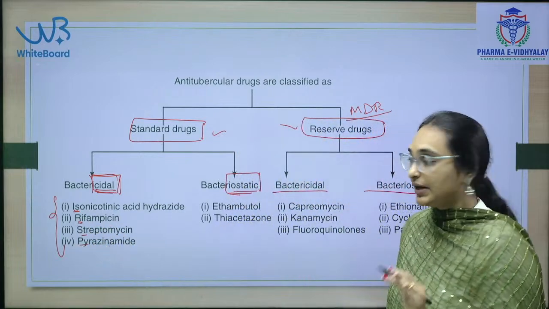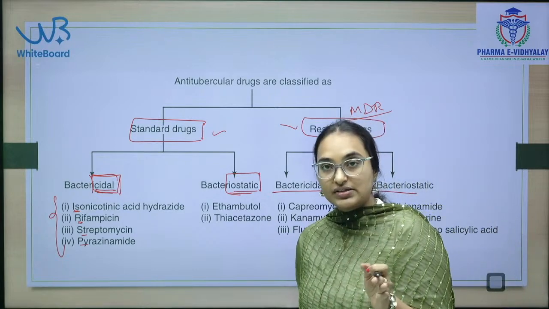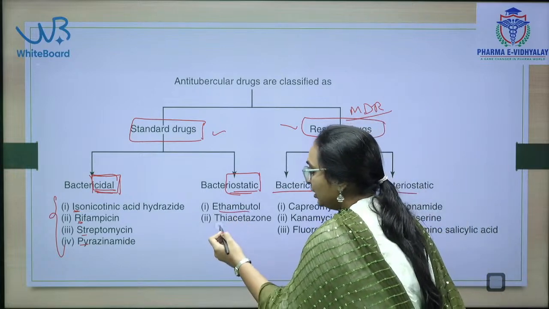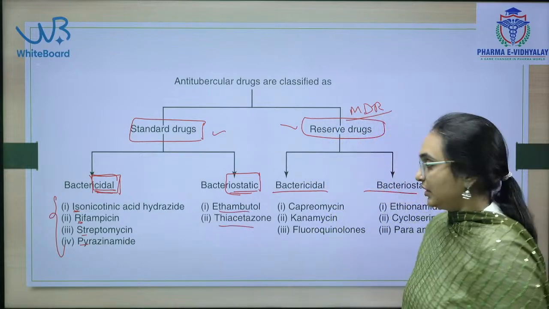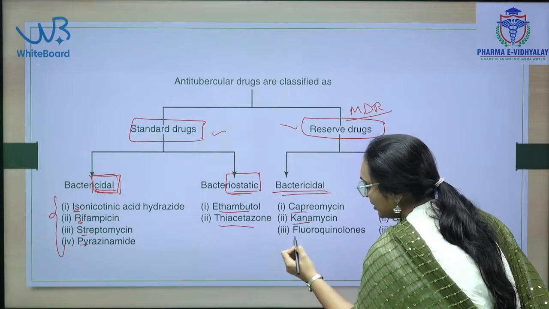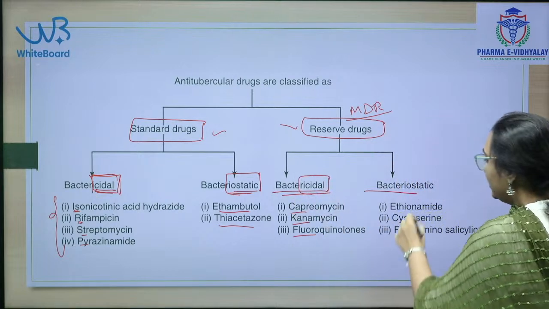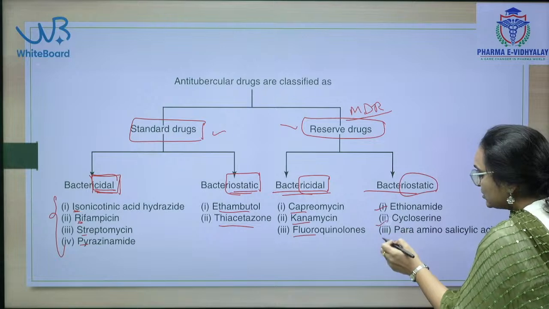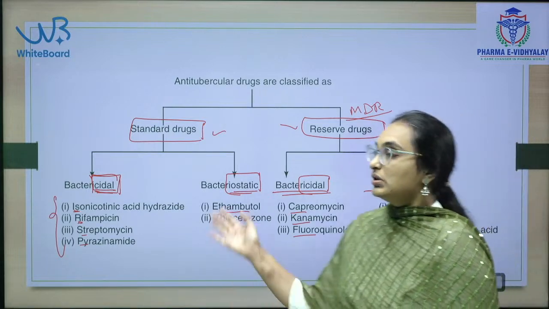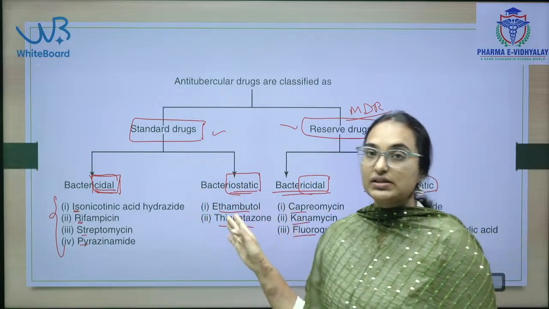These are bactericidal. So, there will be a chance of asking which of the following is a bactericidal drug or a bacteriostatic drug. Ethambutol and thiacetazone are bacteriostatic. Coming to the reserved drugs, capreomycin, kanamycin and fluoroquinolones are bactericidal, and bacteriostatic are ethionamide, cycloserine and para amino salicylic acid. So, we have seen two kinds of classifications: first line and second line.